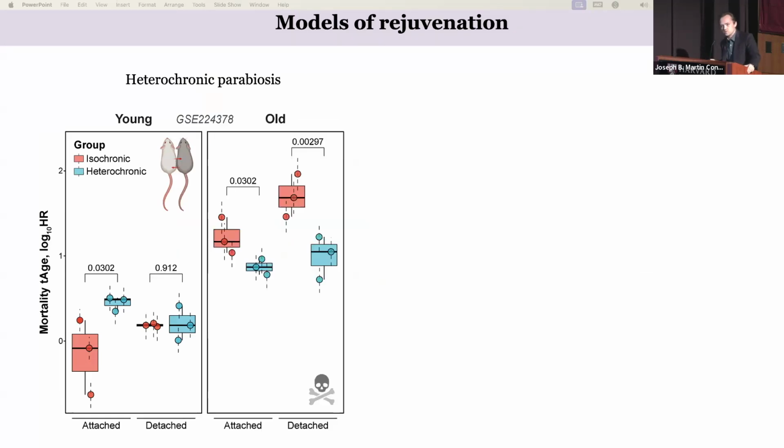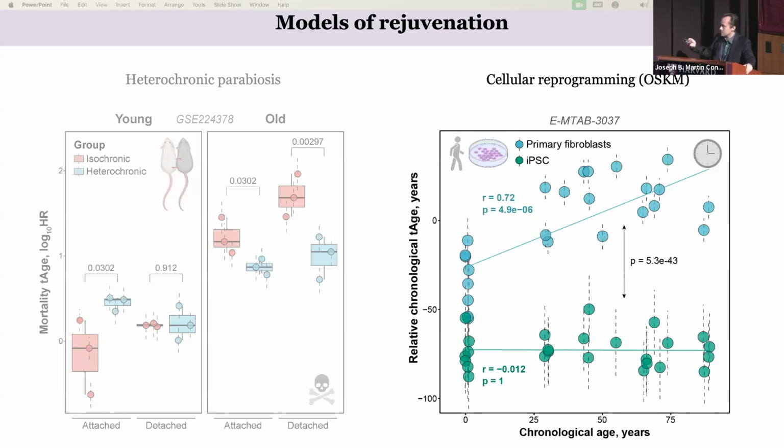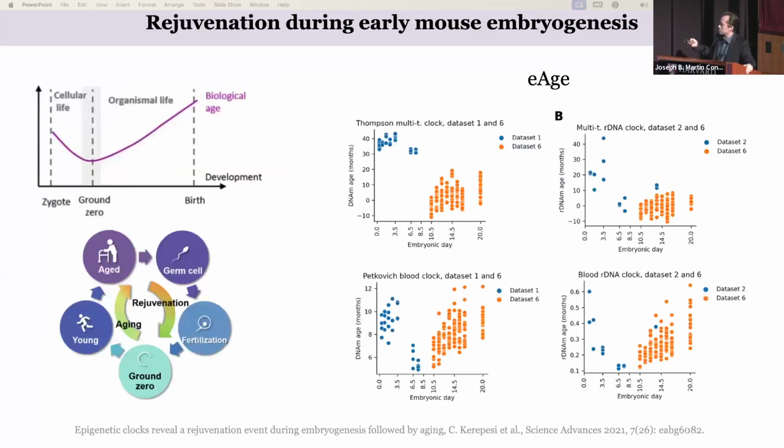When we moved to rejuvenation models, and Jesse already mentioned yesterday the model of heterochronic parabiosis, when you attach young and old mice together, and using transcriptomic clocks, we saw that young mouse attached to the old one looks older, but after detachment, the effect is diminished. On the other hand, old mouse attached to the young one looks younger, and this effect is maintained even after detachment. Another established model is a model of cellular reprogramming, of course, and here we have fibroblasts of people of different ages, and we see age dynamics there, but iPS cells shown in green have much lower transcriptomic age, and actually we cannot distinguish between iPS cells of young and old people, so they are indistinguishable at gene expression level.